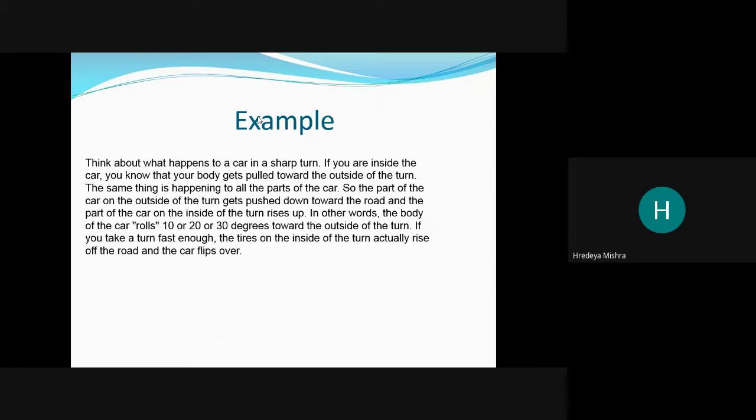In other words, the body of the car rolls 10 or 20 or 30 degrees toward the outside of the turn. If you take a turn fast enough, the tire on the inside of the turn actually rises off the road and the car flips over.